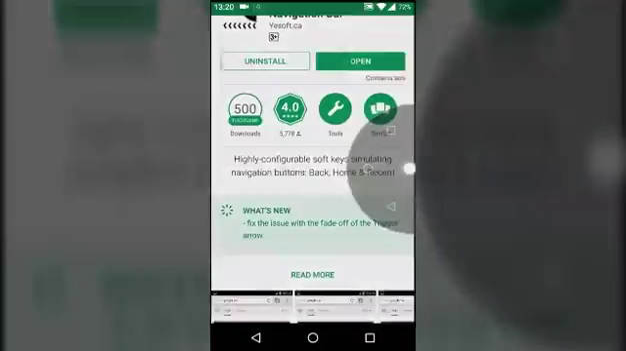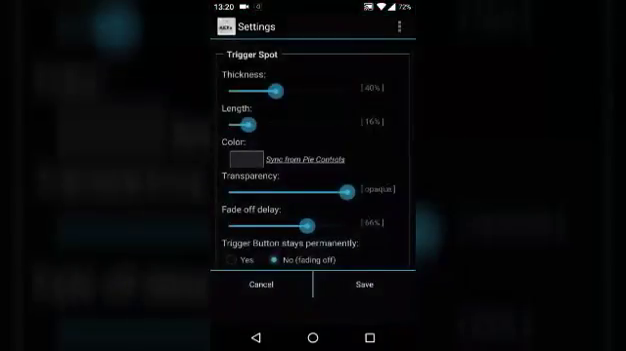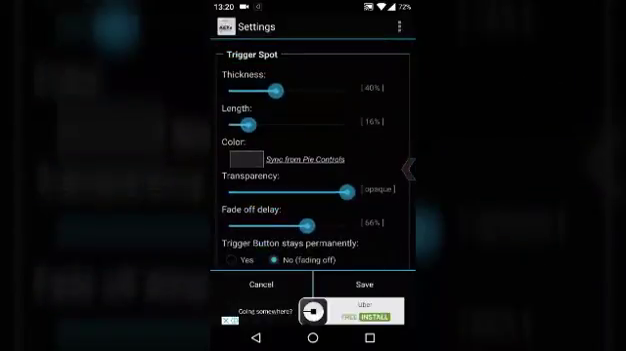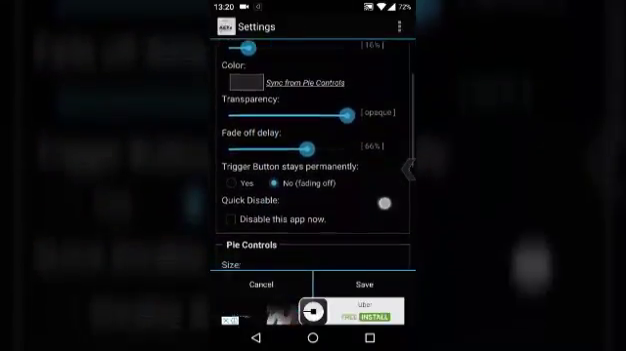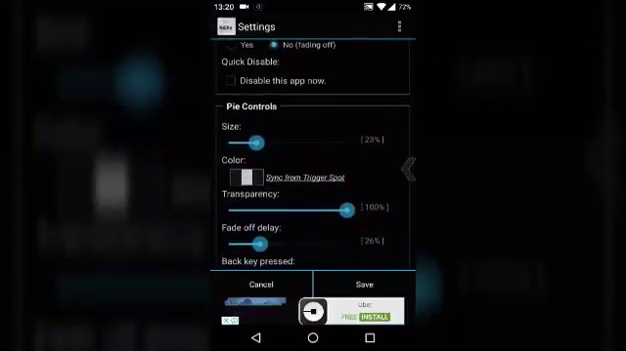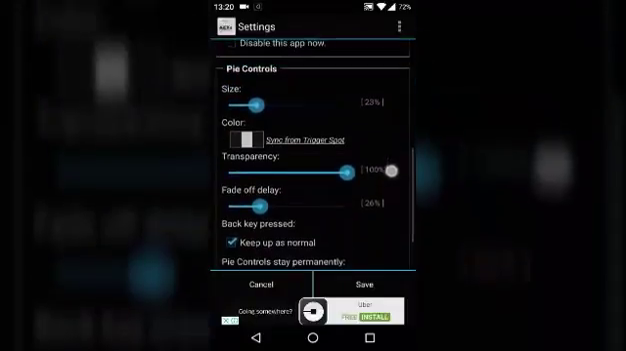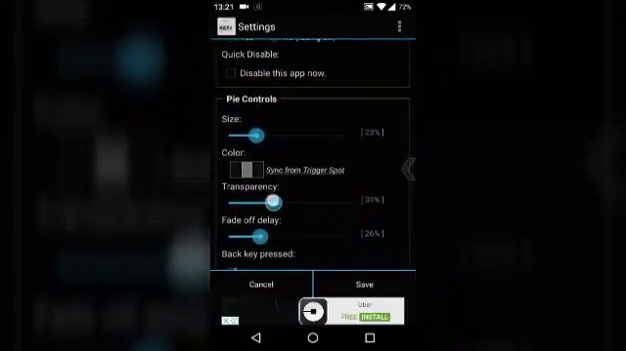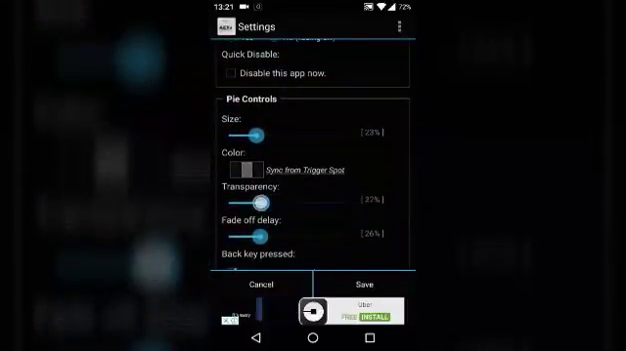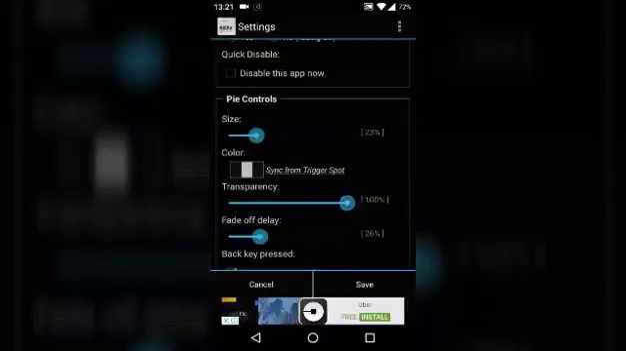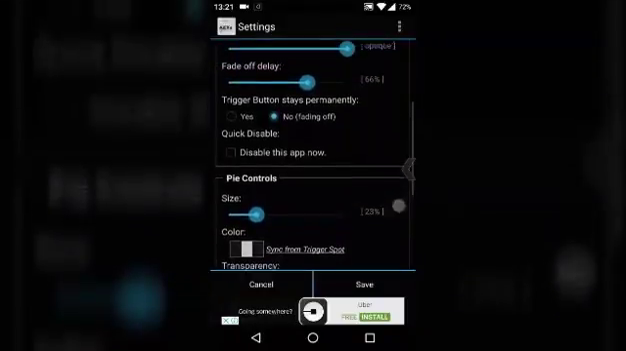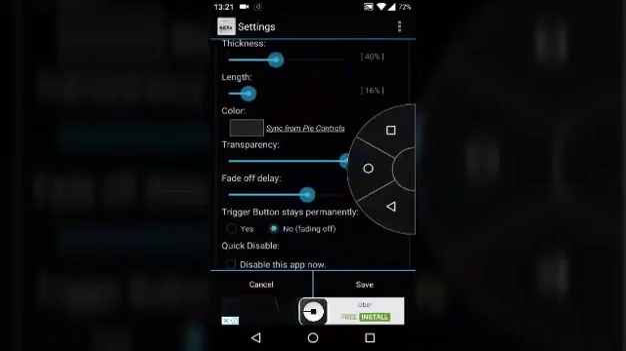This is the option. You click 2-3 times here, and you can change settings like thickness, length, color, transparency, fade-off delay, and many more. Okay, so you can enable or disable your transparency and fade-off delay.